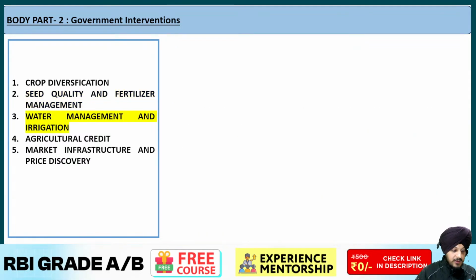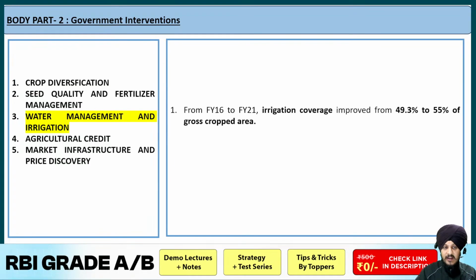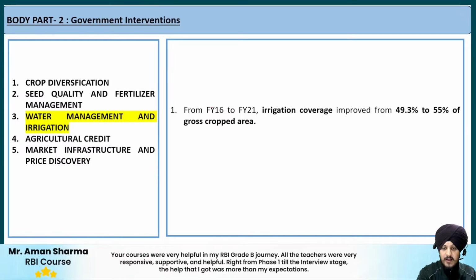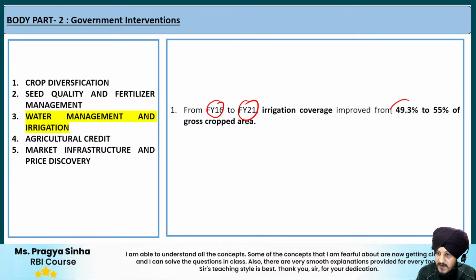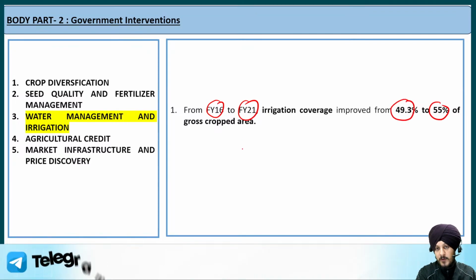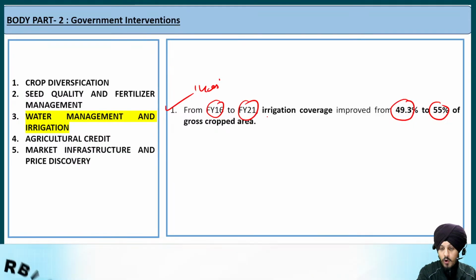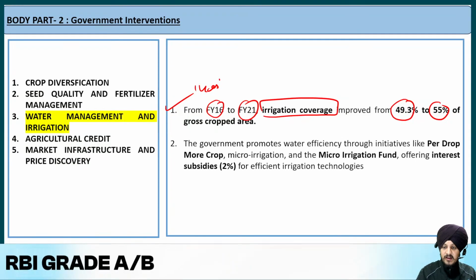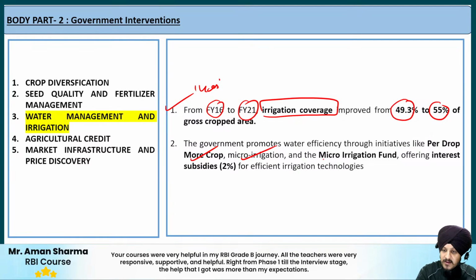Now the next point is regarding water management and irrigation. What are the government interventions that have been taken with respect to water management and irrigation? The Economic Survey says that from fiscal year 16 to 21, the irrigation coverage improved from 49.3% to 55% of gross crop area. Do you have to remember this data? My suggestion is yes. This is important data which talks about the improvement in irrigation facilities, and you must remember that. The government has promoted water efficiency through different initiatives like Per Drop More Crop, facilities like micro irrigation, and the Micro Irrigation Fund.